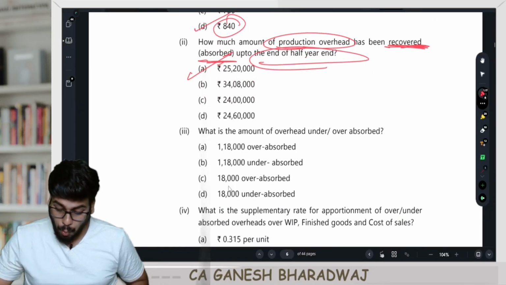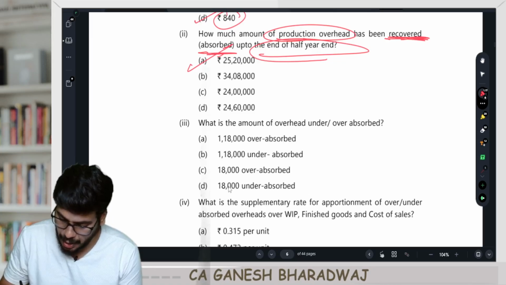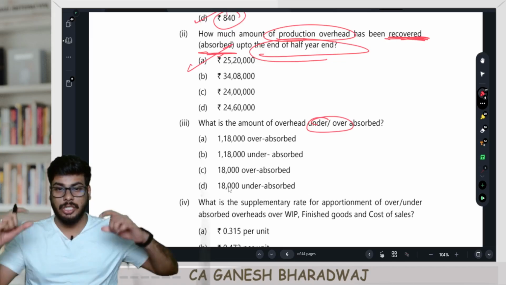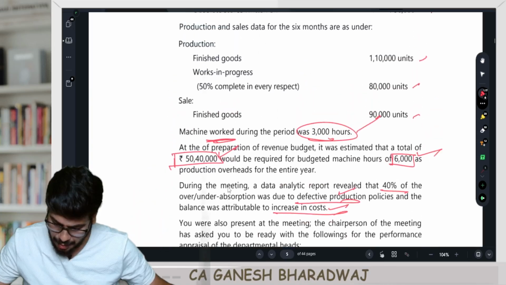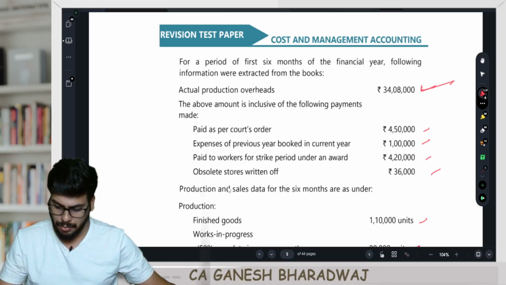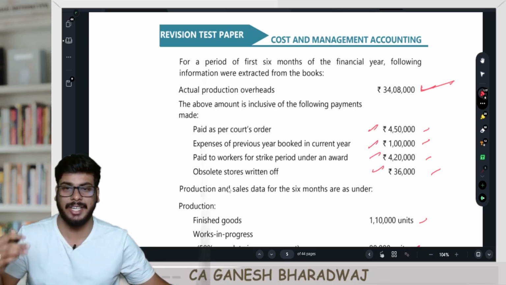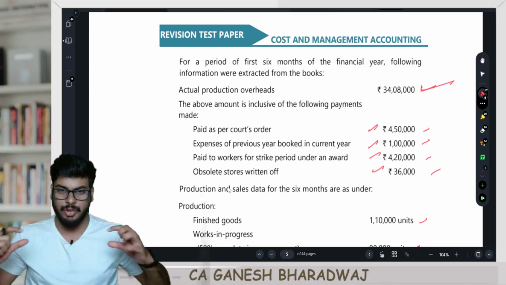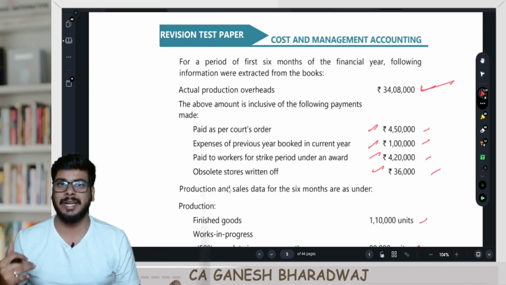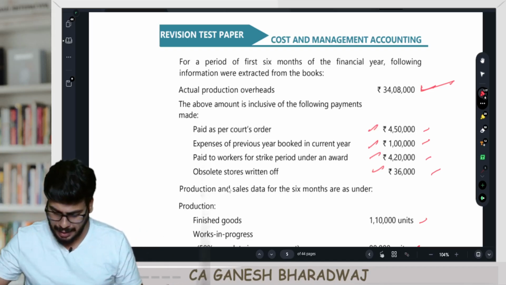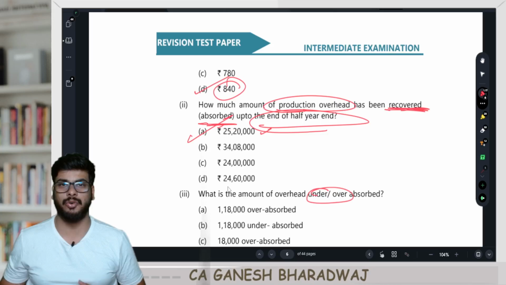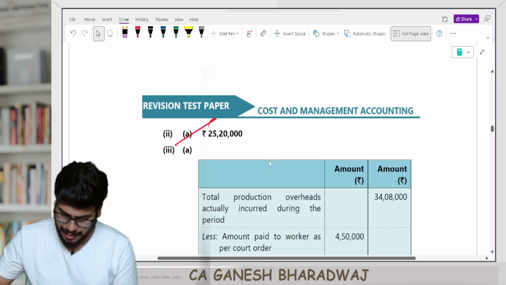Next, what is the amount of overhead under or over absorbed? So now how will you calculate the under or over absorbed? First you take whatever is the overheads actually incurred. So 34,08,000. From that, subtract all these extraordinary or abnormal items. You will get the net overheads actually incurred. Compare that with overheads absorbed that we just calculated right now. What was the overheads absorbed? 25,20,000. You'll get the under or over absorption. Done with this. Look at this. That is what they have also done.